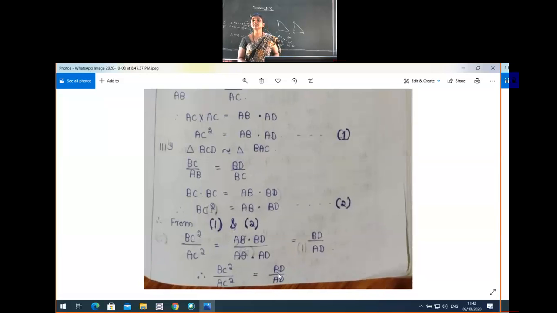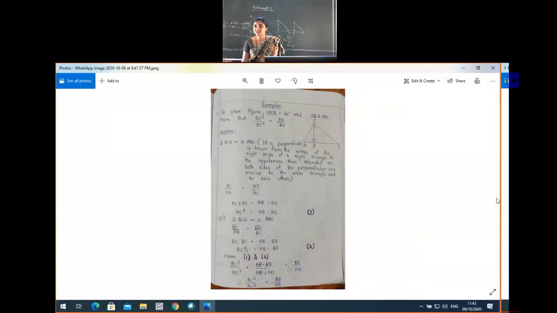Very simple. Same to same problem. Yesterday's work with the Pythagoras theorem, as it is you have to work out that one. But in the last step, after getting equations 1 and 2, you have to go with the direct proof. If you take BC square by AC square, you will get the result BD by AD that you need. This is about the first example problem. Is that clear, students? So this is about the first example problem.